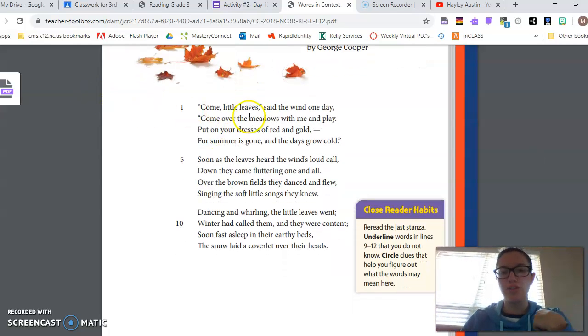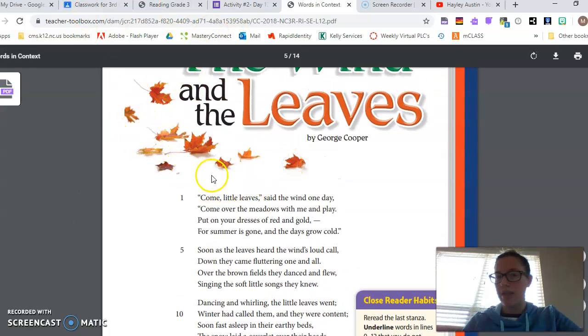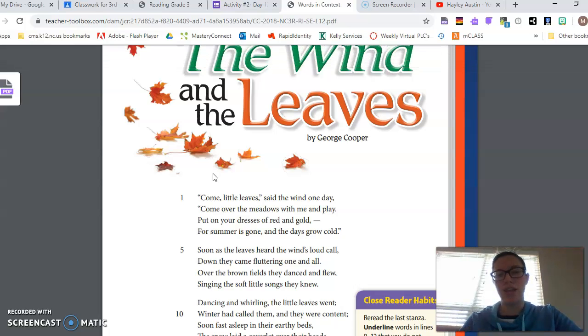It says, put on your dresses of red and gold. Are leaves really putting on dresses? No, I know they're not. So what do you think the author means by that? I can look at my picture here and think, what does that mean if the leaves are going to put on their dresses of red and gold?